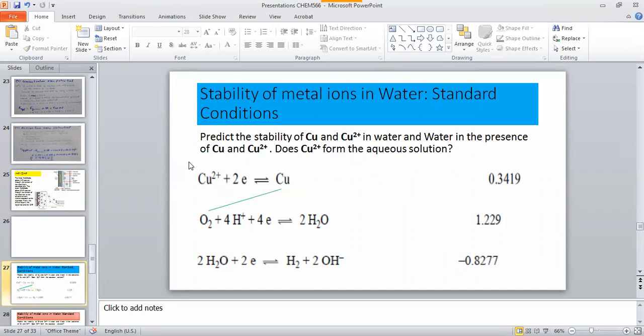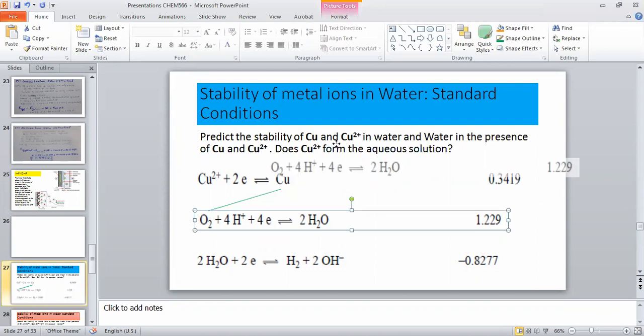Again, you have to multiply by 2 to balance the equation first, and then you can write the overall reaction. So this is the spontaneous way of the reaction. That means the other way will be non-spontaneous. So if you compare, this was our first half cell of water, and now I'm going to use